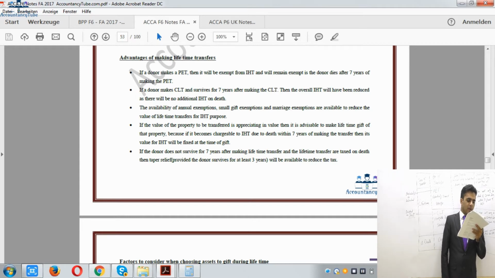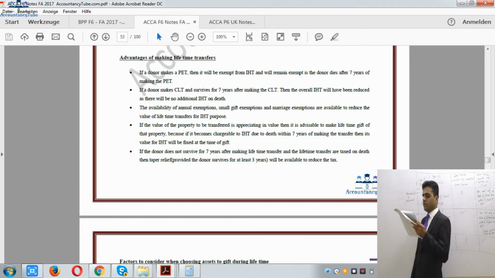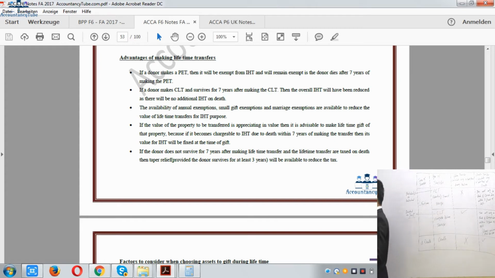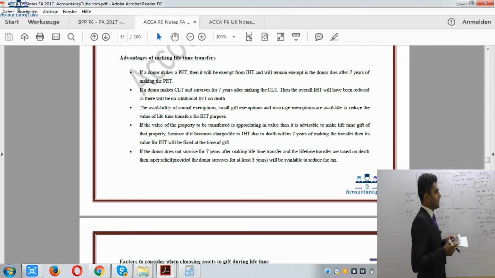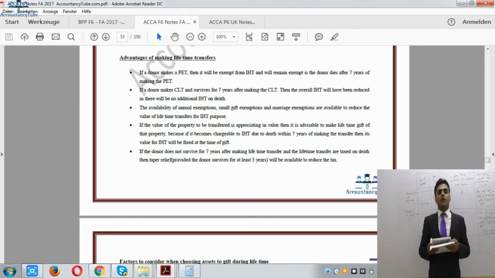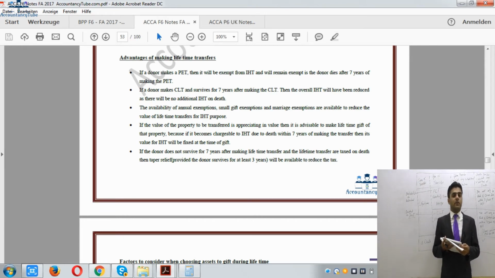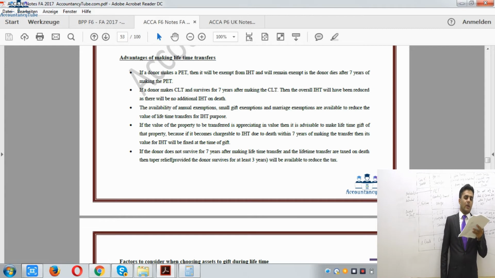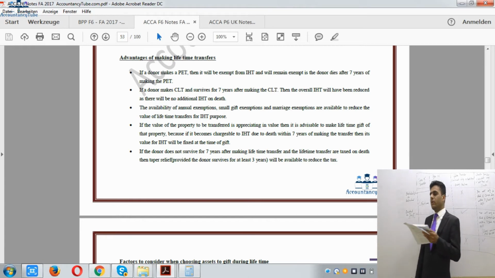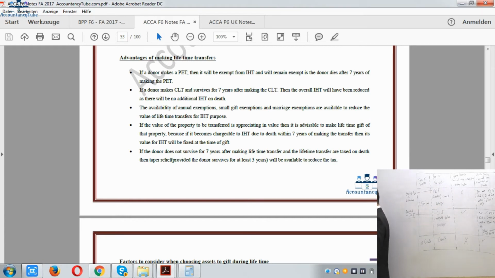After that it says if the donor does not survive for 7 years after making the lifetime transfer, even if I have made a gift during our lifetime and do not survive for 7 years, even if I die before 7 years, I will still get some amount exempt under taper relief. Right, so taper relief will be available, which is an exemption, assuming I live 3 years after making the gift. All right, so we will see what the taper relief is later on.